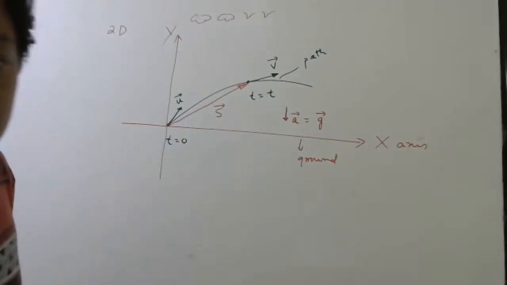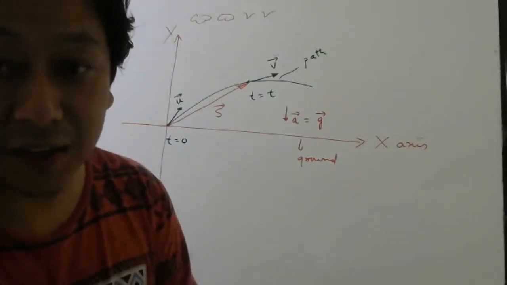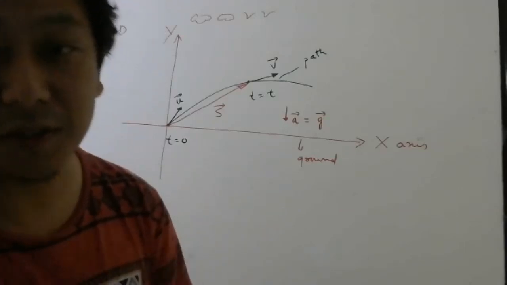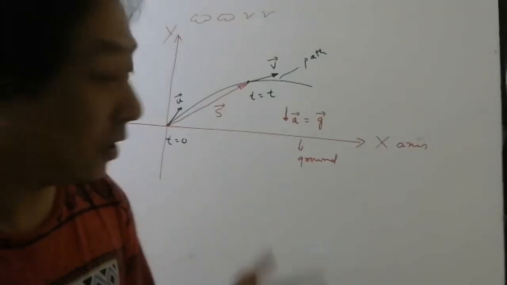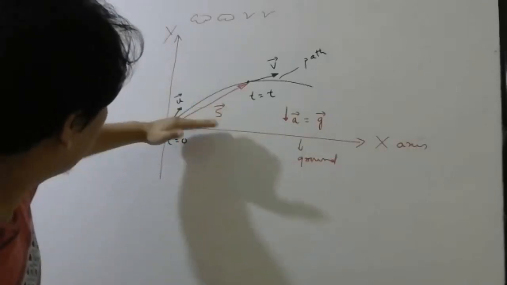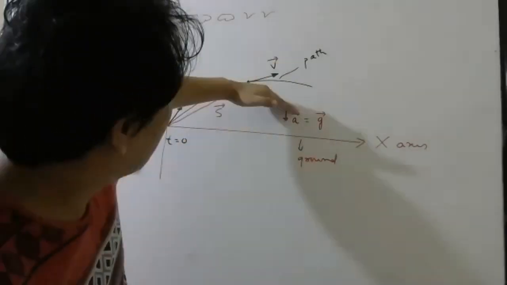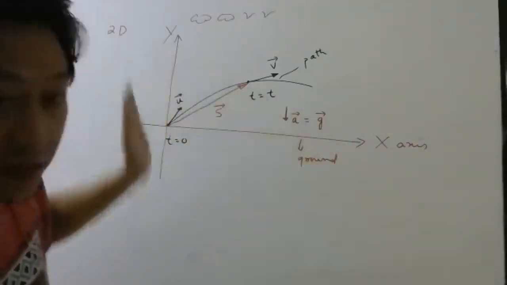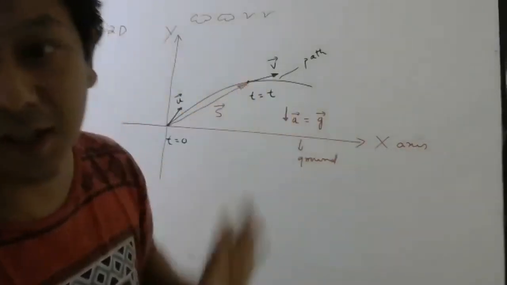Then what will we do, sir? This is where vector knowledge will come. This is where we will study the components of a vector, which we have studied already. So we will take components of the initial velocity, components of the final velocity, components of the displacement, and components of the acceleration.